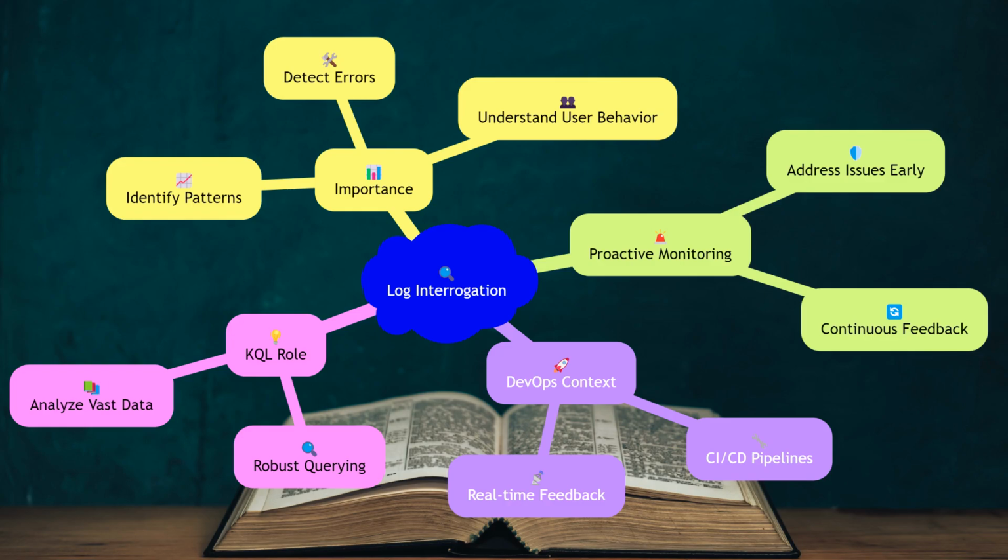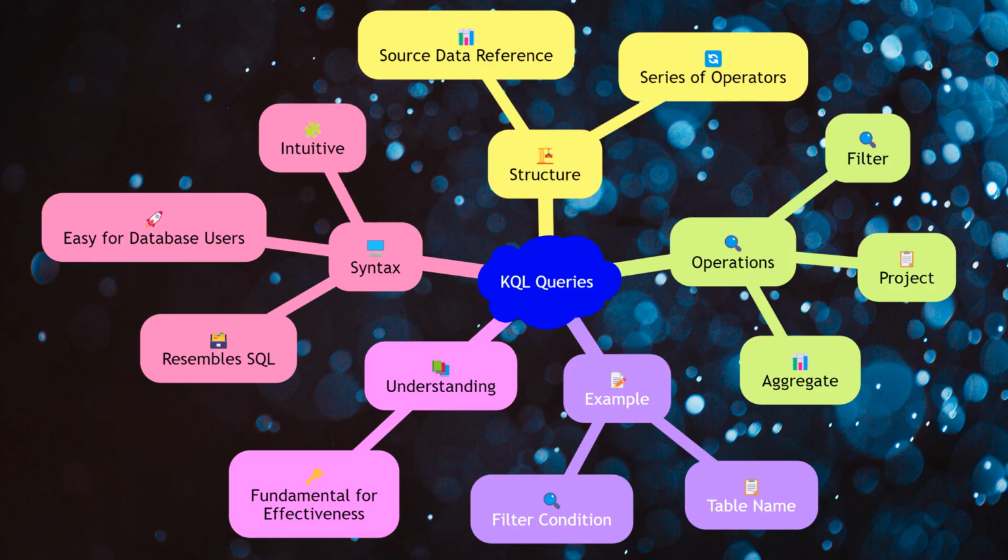KQL plays a pivotal role in this process by offering a robust querying mechanism to sift through vast amounts of log data. KQL queries are composed of a sequence of statements, each performing a specific operation on the data. The basic structure includes a source data reference, followed by a series of operators that filter, project, and aggregate the data. For example, a simple KQL query might start with a table name, followed by a filter condition to narrow down the results. Understanding this structure is fundamental to writing effective KQL queries. The syntax is intuitive, resembling SQL, which makes it easier for those familiar with database querying languages to get started.